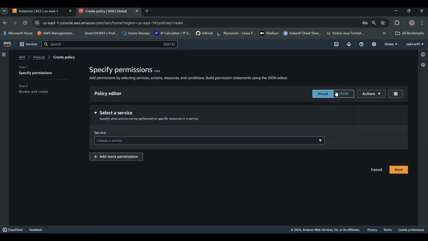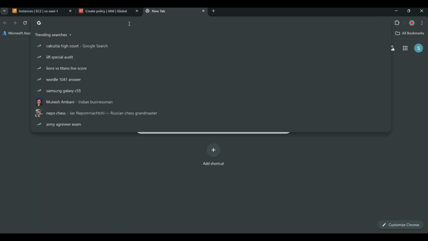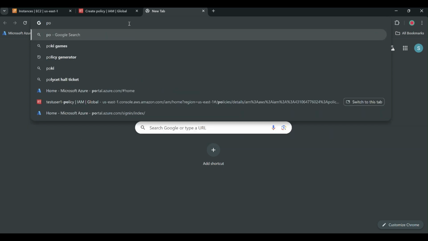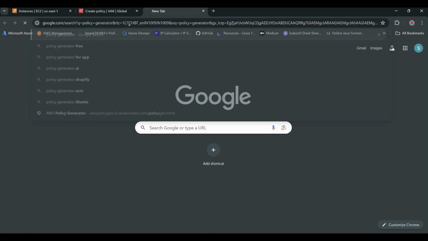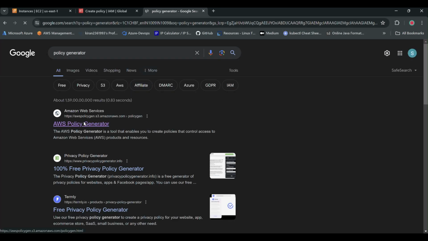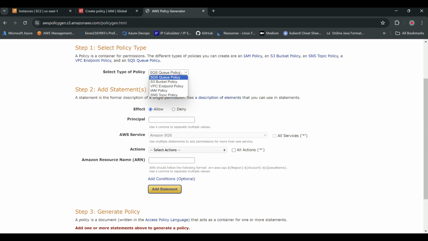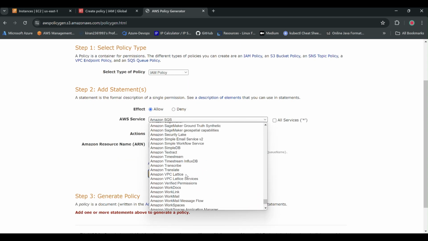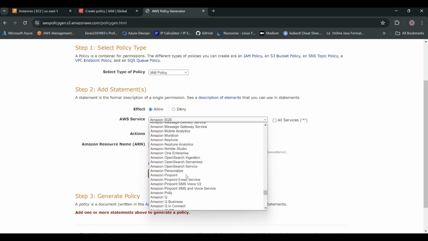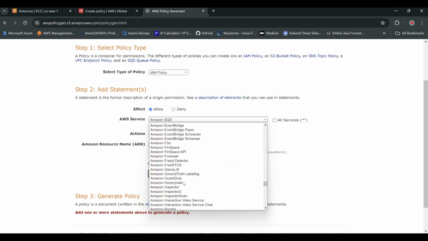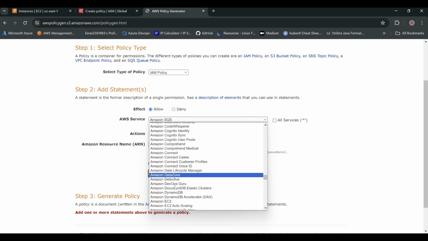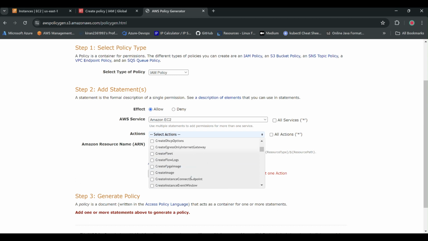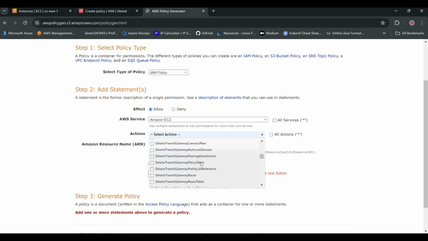Before creating a policy, you have to open the policy generator. This is the IAM policy generator, guys. Select IAM policy. I want Amazon EC2. Where is my EC2? It should be here somewhere. See, here it is, Amazon EC2. Amazon EC2 has so many policies. See how many policies there were. But for now, we don't require this.